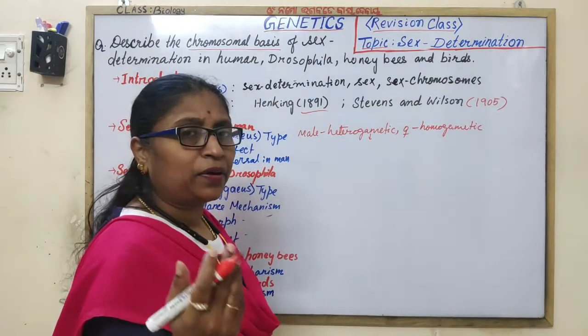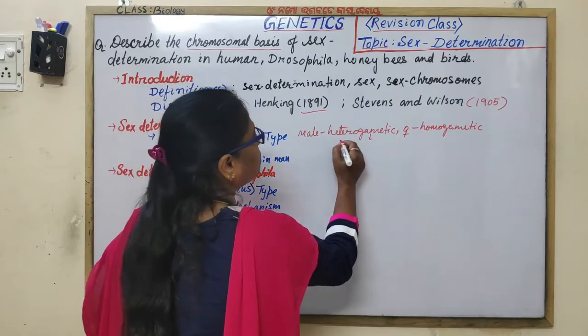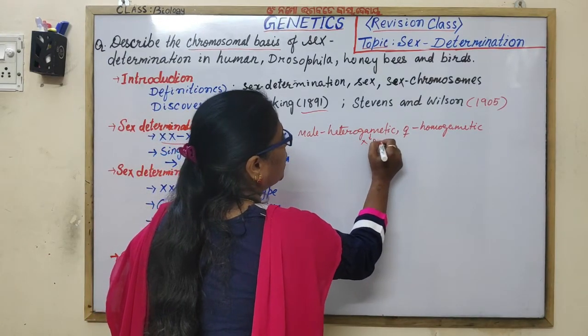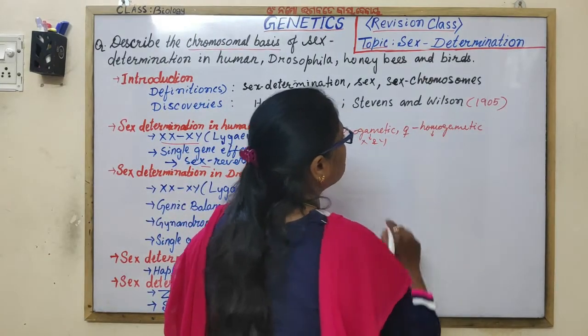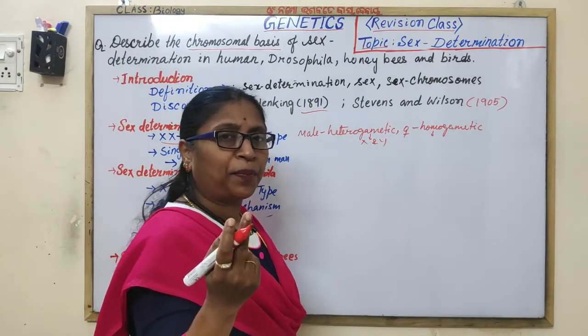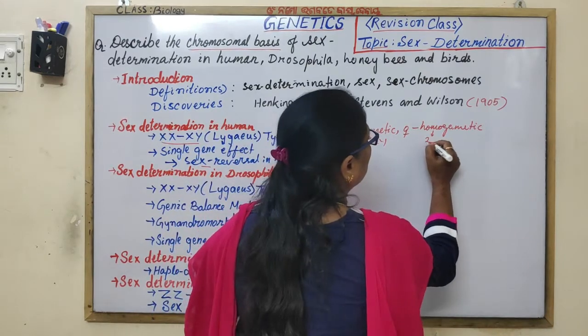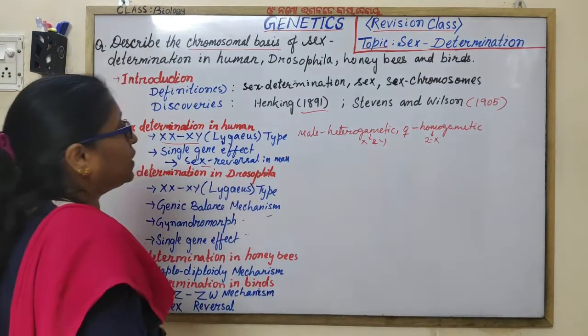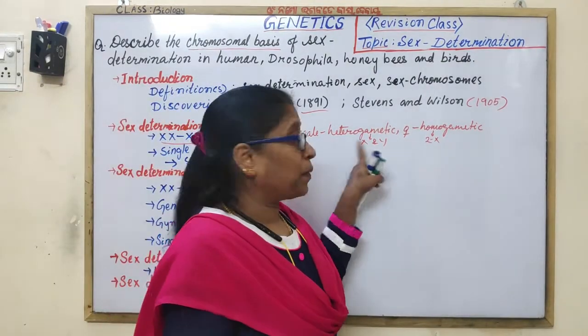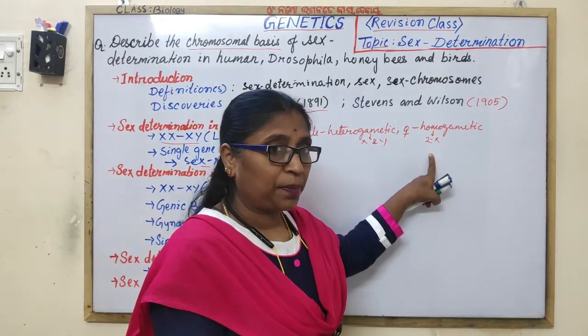Because they have the heteromorphic sex chromosomes X and Y. Remember, females are homogametic because they have homomorphic sex chromosomes, two X chromosomes. The male produces two types of sperm and the female produces one type of egg.